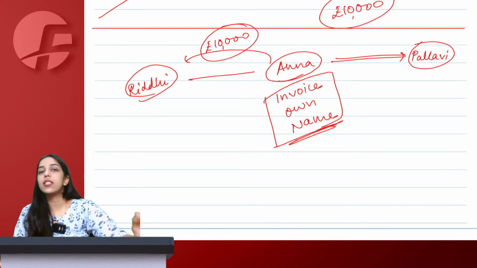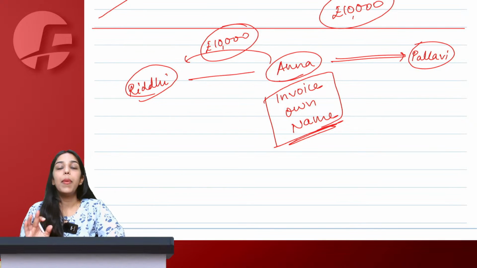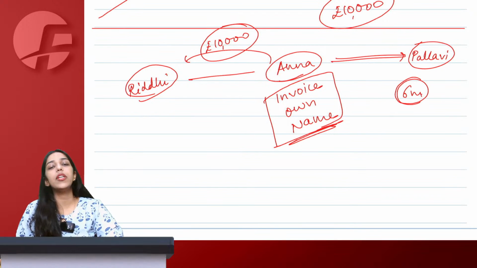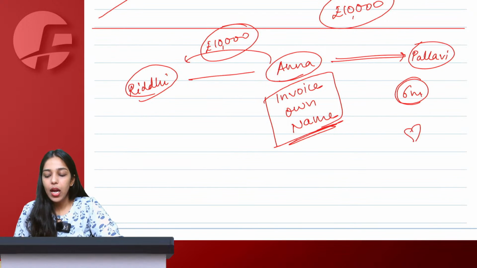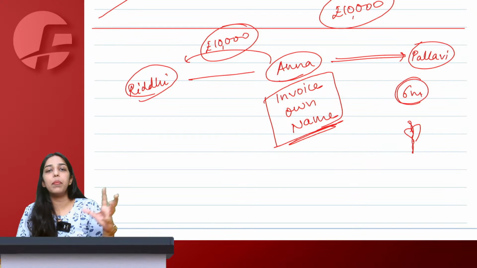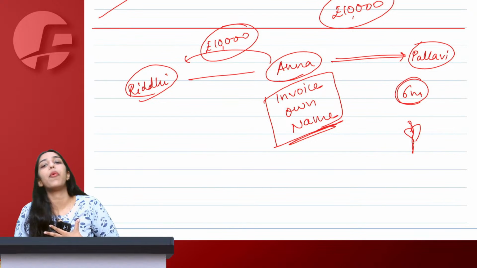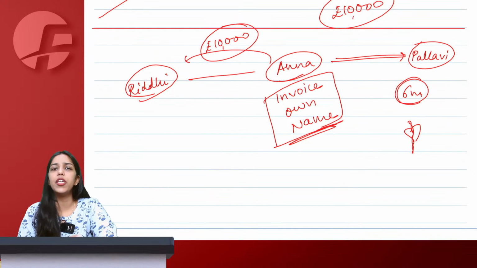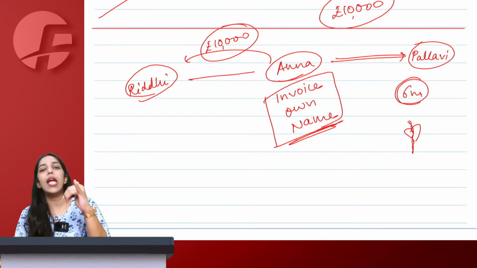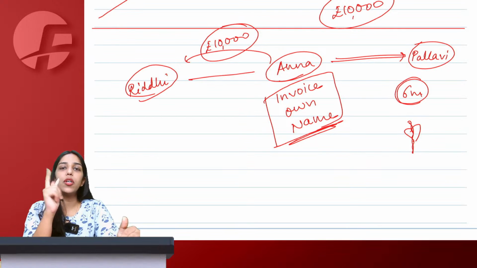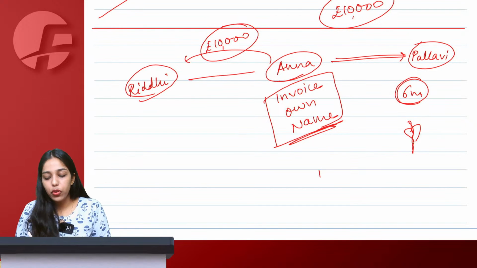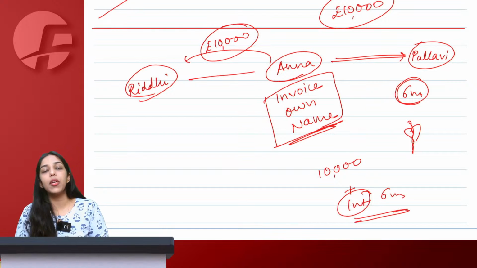Now, after 6 months, Anna found out Pallavi got engaged. Anna was simply heartbroken. What happened? I paid 10,000 out of my own pocket just because I had a crush on her. And what she did, she got engaged to someone else. Anna called up Pallavi. Hey Pallavi, I paid 10,000 on behalf of you 6 months back. Now you have to give me 10,000 plus you also have to give me interest for 6 months because I paid money on your behalf.